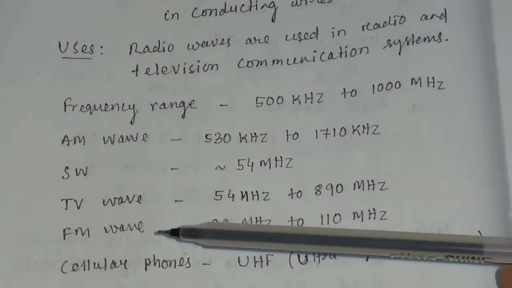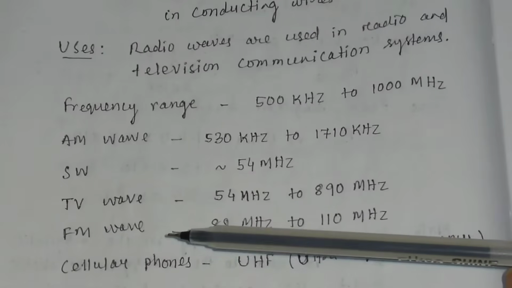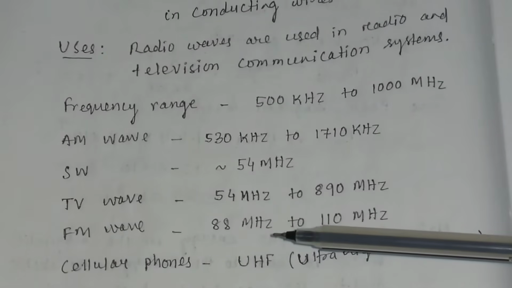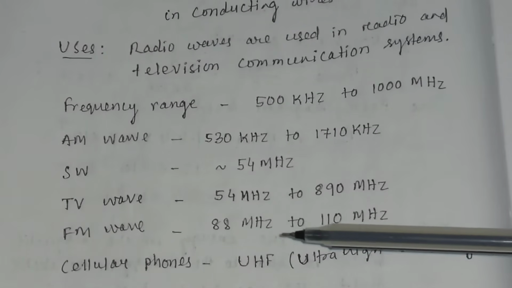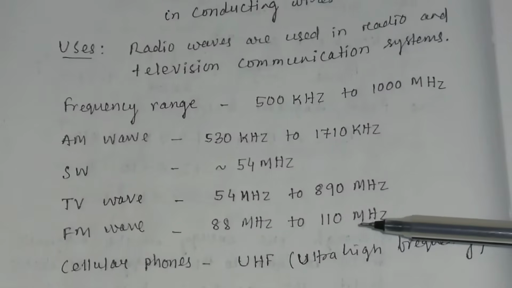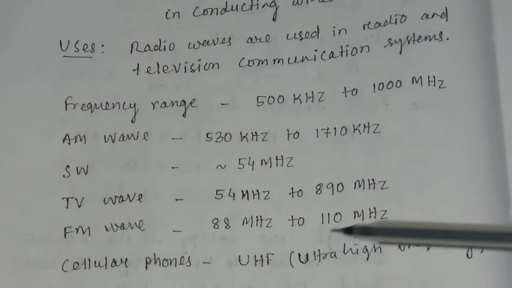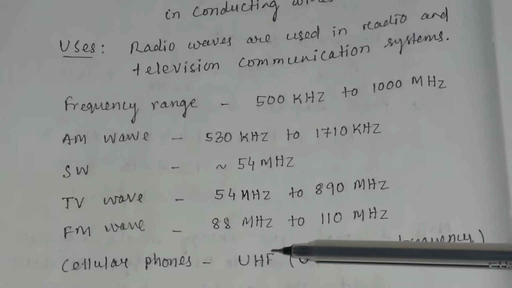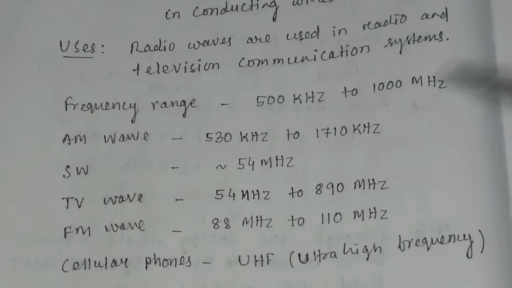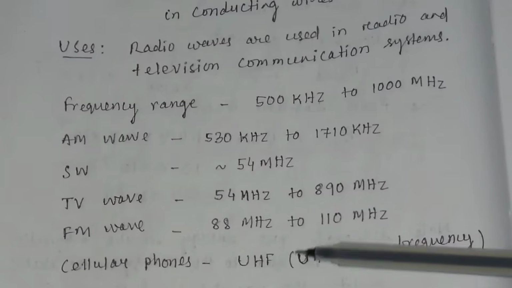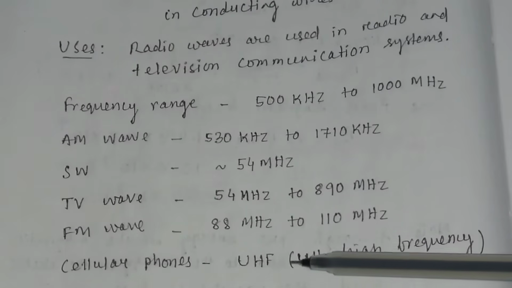For frequency modulated or FM radio waves, the frequency lies between 88 MHz and 110 MHz. In cellular phones, we use ultra high frequency, or UHF, radio waves.